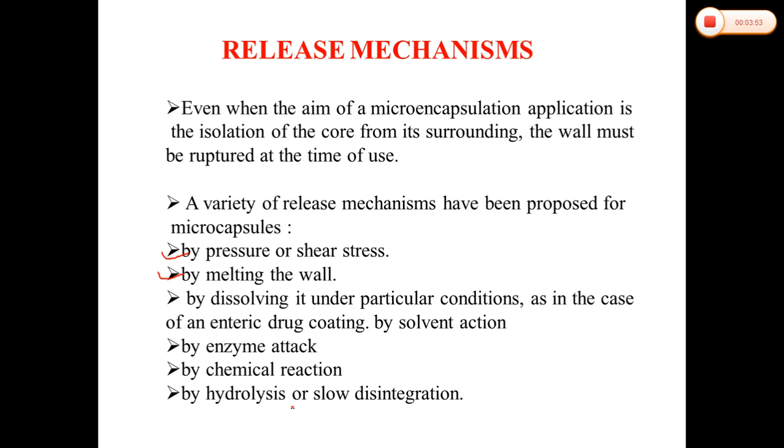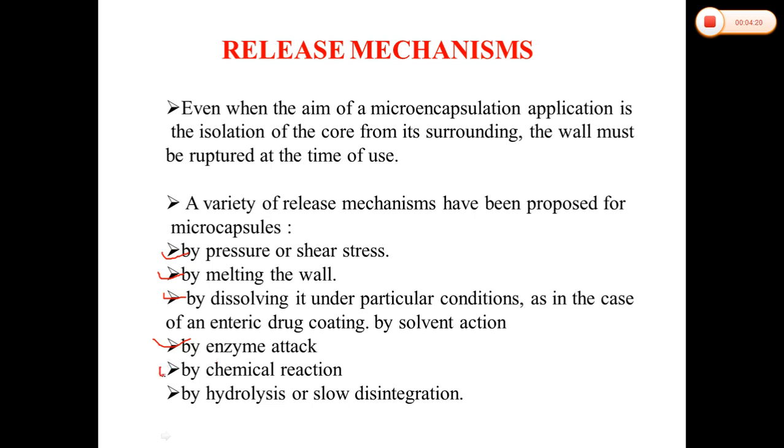If any of the coating material or core material solutes can be dissolved, they can release their medicaments. Release can also be achieved by enzymatic attack. There are different enzymes present inside the body or in gastric juice. They can attack our coating materials and start rupturing them, and the core material can be released by enzymatic attack.